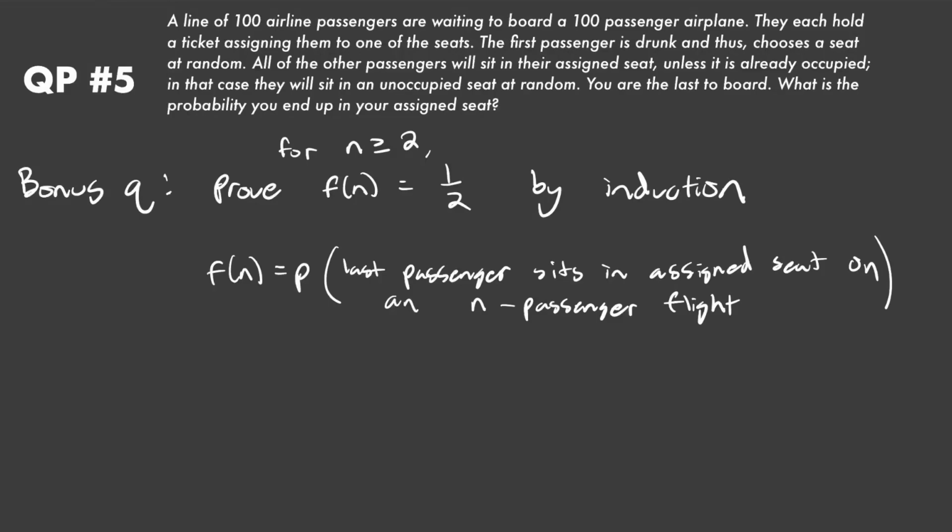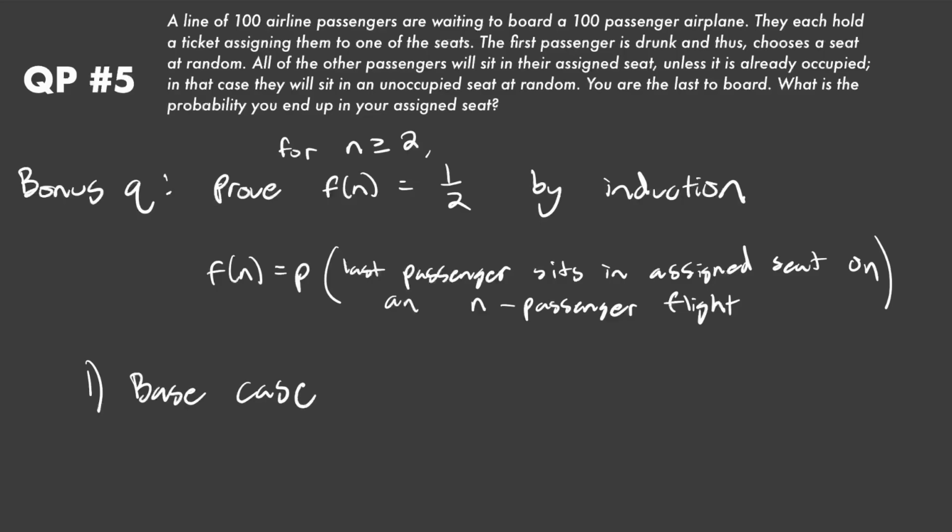Okay, real quick bonus question. Let's actually prove this by induction. So for n greater than or equal to 2, prove f of n is equal to 1/2, where f of n is the probability that the last passenger sits in their assigned seat on an n-passenger flight with one drunk person at the front, right? And this will be pretty simple to do. If you watch the whole video, we've basically already done it, but let's just formalize it.